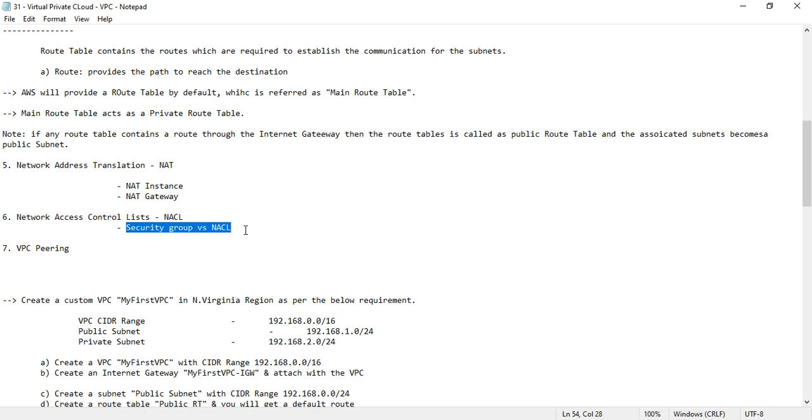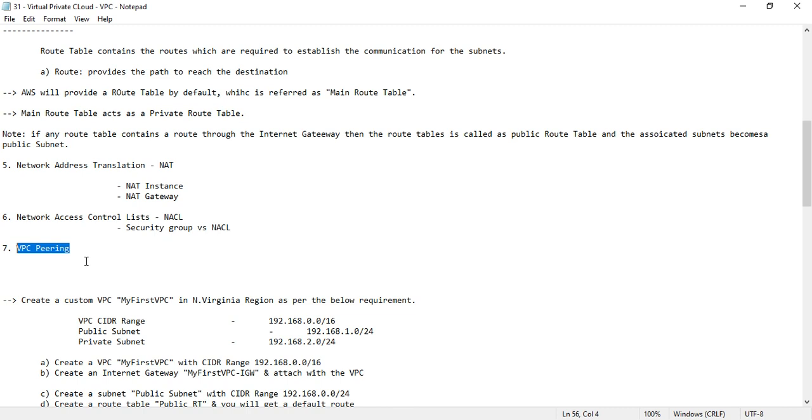And finally, the term VPC peering. I am not going to create only one VPC in one region. Based on my requirement, I can create VPCs in one region or in different regions. There are different scenarios. Suppose I have two VPCs in the same region. In a second scenario, I have one VPC in Northern Virginia and a second VPC in the Mumbai region.